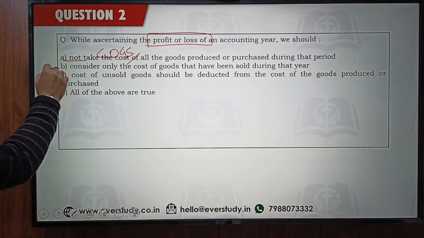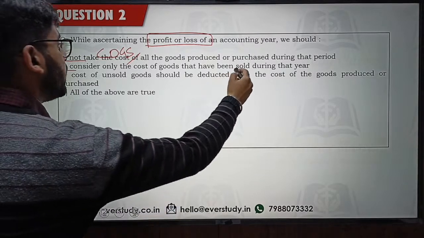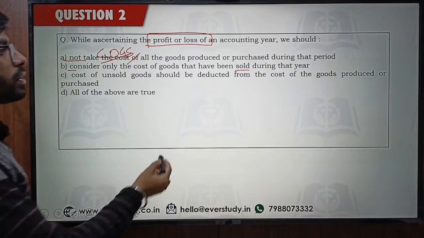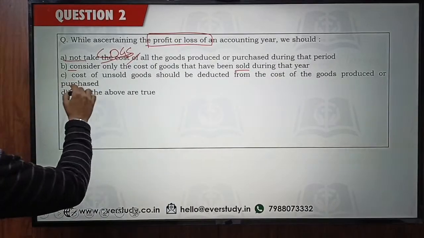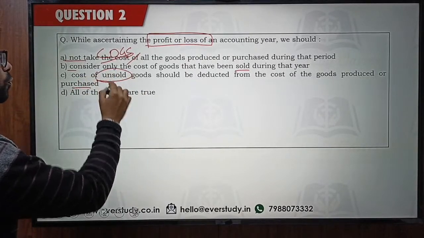Yeah. So let's take a look at option number B. Consider only the cost of goods that have been sold. Yeah, this is right, that we've already discussed. Cost of unsold goods should be deducted from the cost of goods produced or purchased. So from your purchases, you should reduce the cost of the unsold goods.